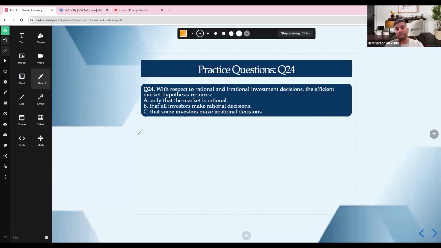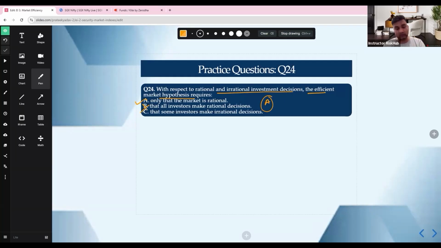Question number 24. With respect to rational and irrational investor decisions, the efficient market hypothesis requires what? The efficient market hypothesis requires only that the market is rational. It does not require all investors to be rational. Why? Because even if some investors are irrational, arbitrageurs correct the prices, and the market becomes efficient on average. Why not B? Because all investors being rational is too strong and unrealistic.